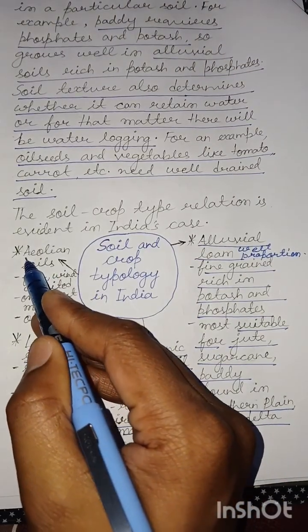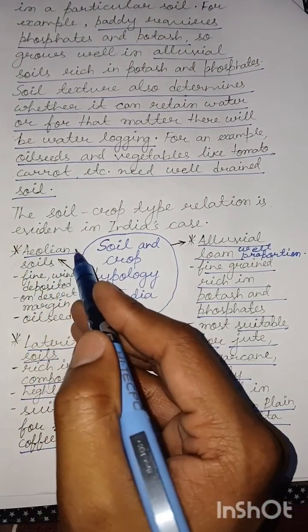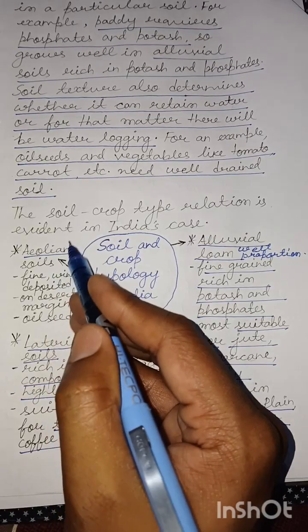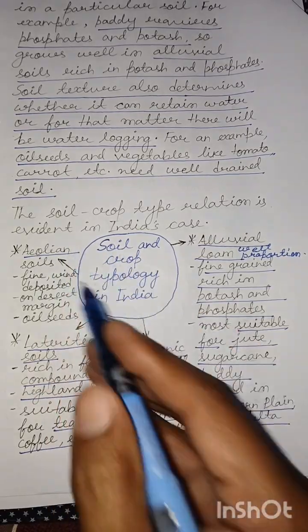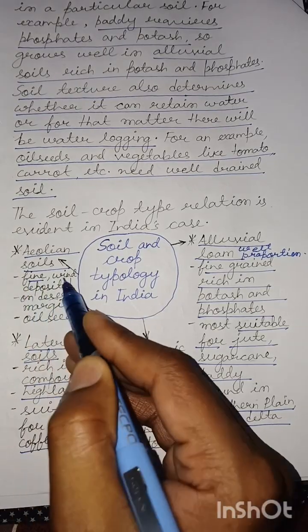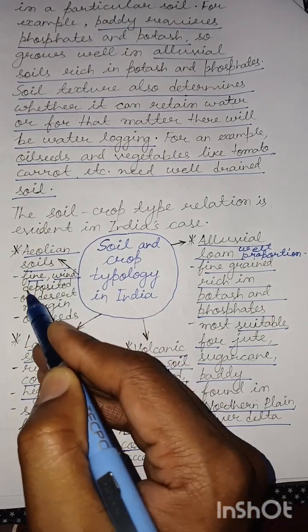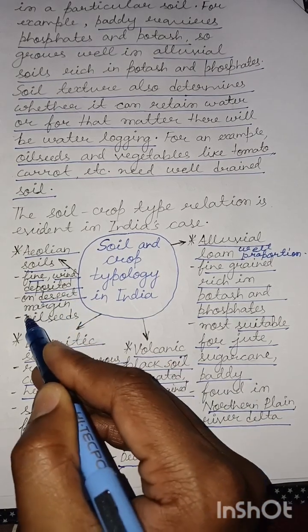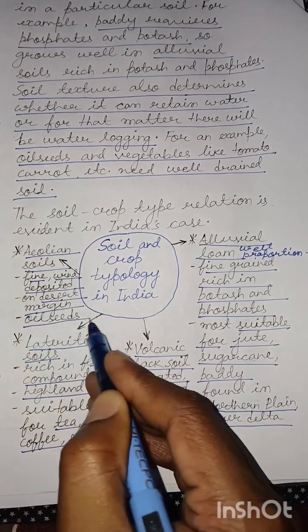Then come the Aeolian soils, Eolian. Generally, this is the most accepted spelling of Aeolian. It is Aeolian soils, which are fine grained. These are wind deposited soils. They are found on the desert margins, and these are most suitable for oil seeds.